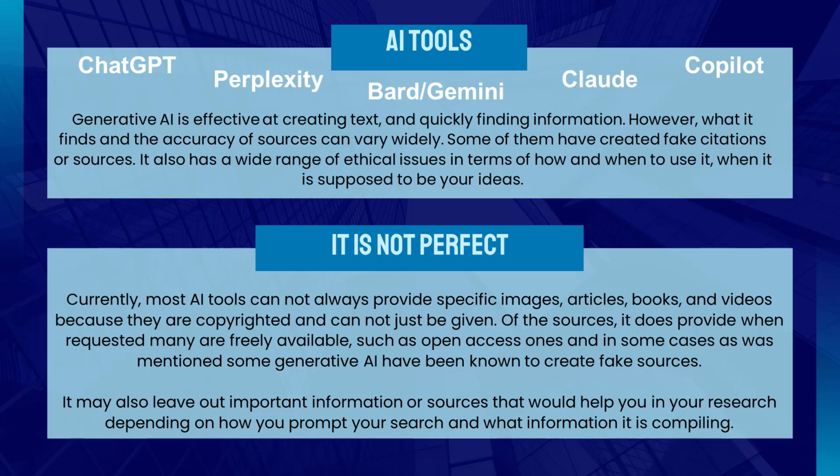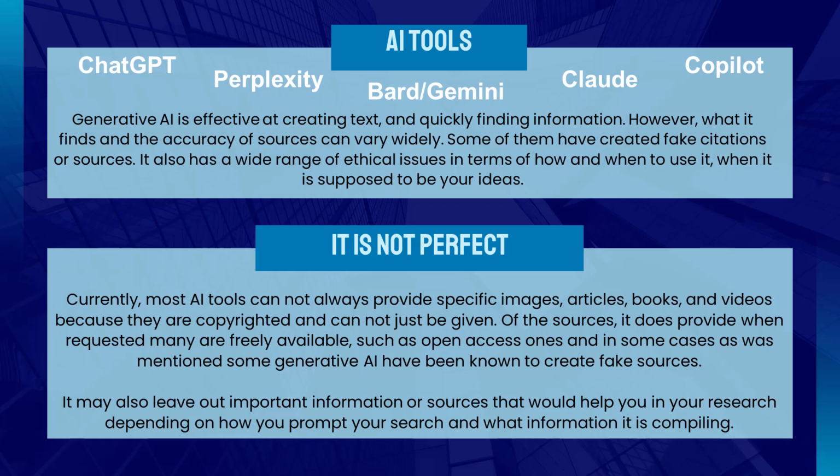Generative AI is effective at creating text and quickly finding information. However, what it finds and the accuracy of the sources can vary wildly. Some of them have created fake citations or sources. It also has a wide range of ethical issues in terms of how and when to use it when it is supposed to be your ideas.